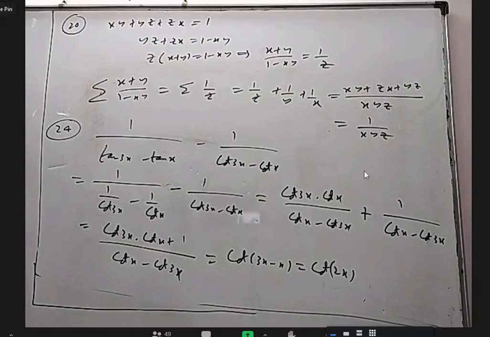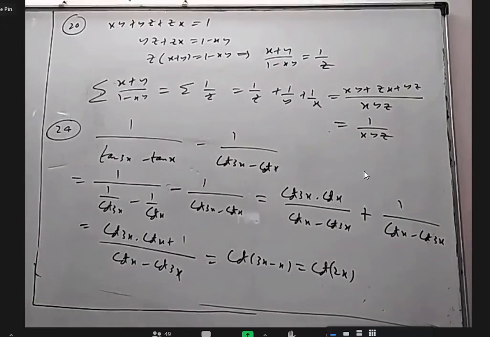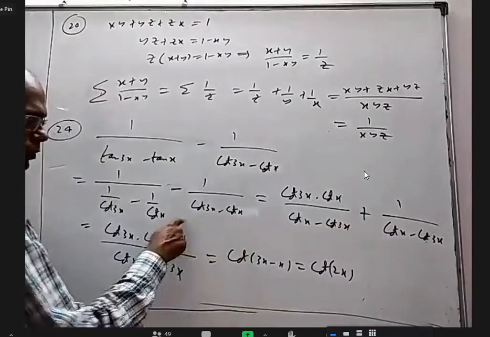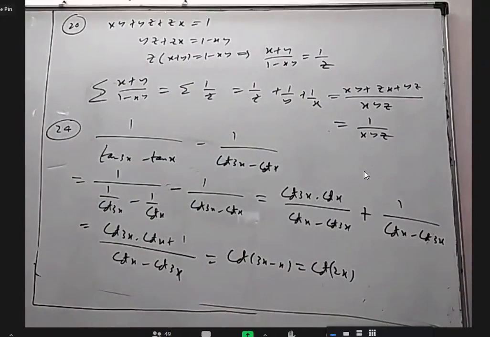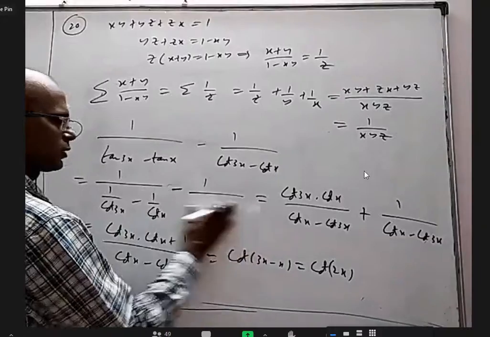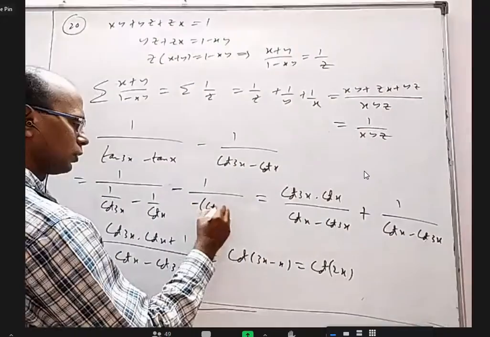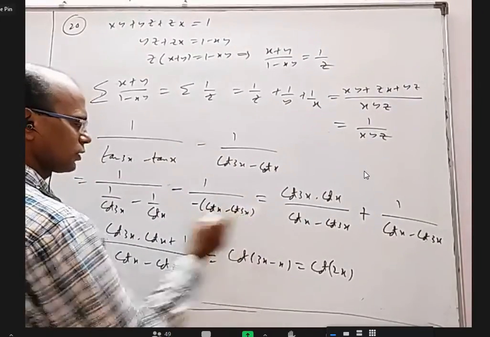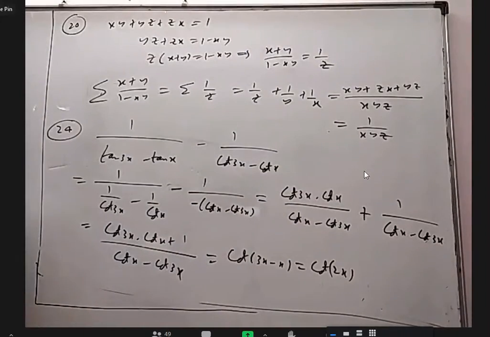Sir, from the second step to the third step, you took minus common. Yes, sir. From here to here, I took minus common. If you want me to add one more step, I can write here minus of cot x minus cot 3x. This minus became plus.